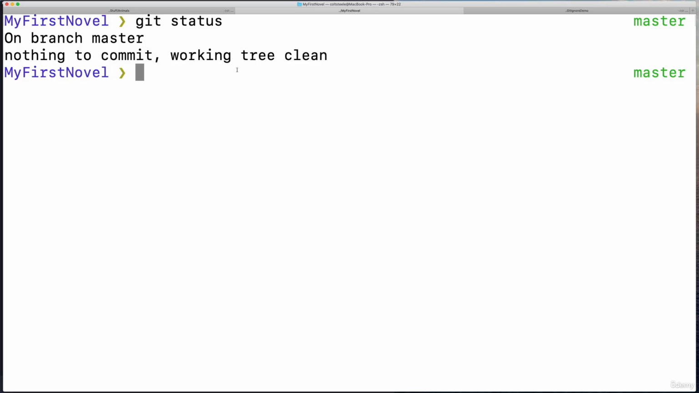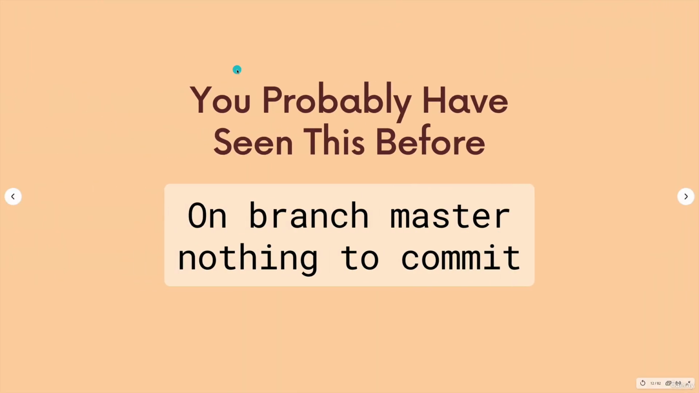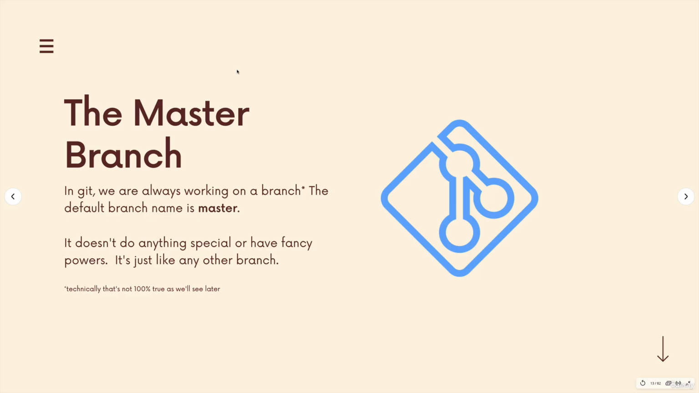So we're always on a branch, even though we didn't decide to be on the master branch. We didn't create the master branch. It's just there for us. And that's exactly what the master branch is. It's just the default branch name when you make a new Git repository. When we run git init, automatically, the branch that we start on is called master.